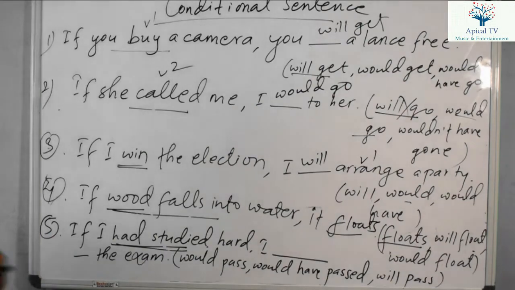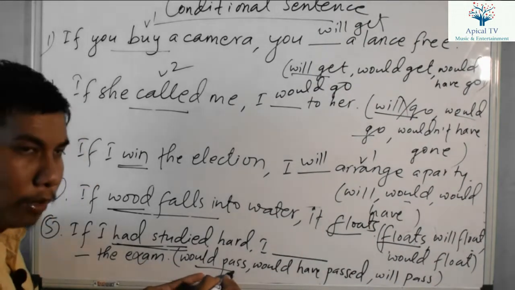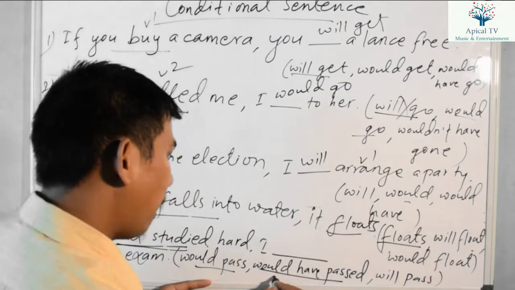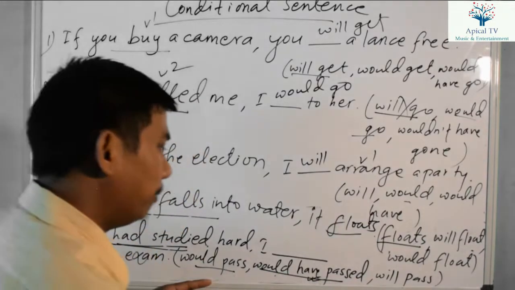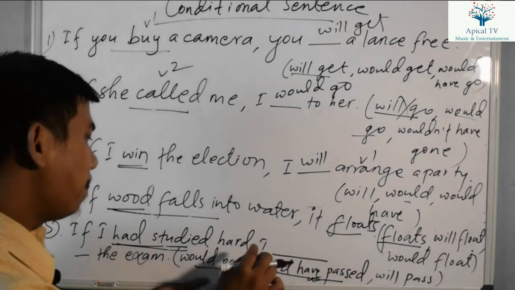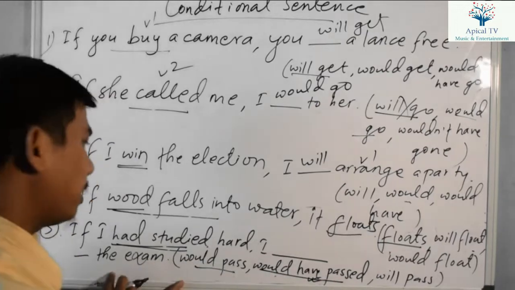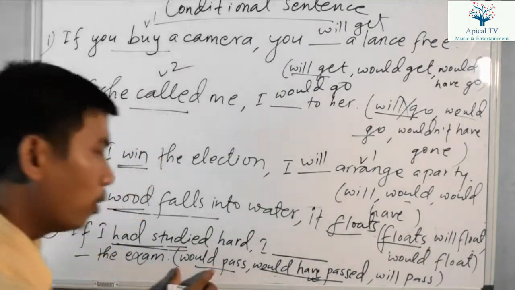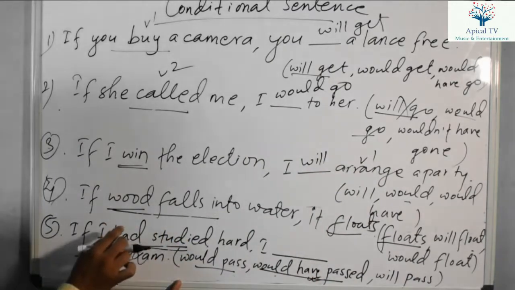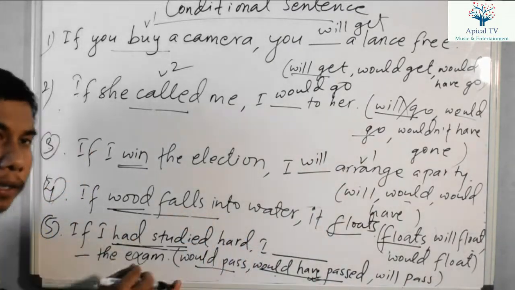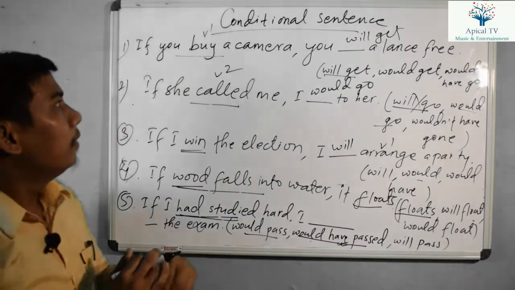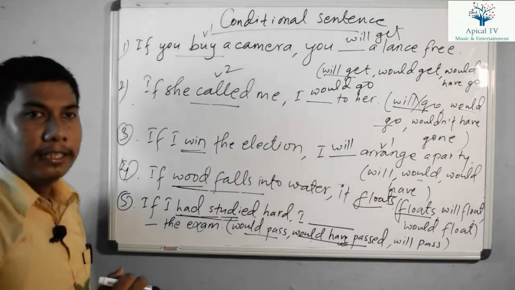Which option is suitable here? Here is only would plus verb 1, there is no have, right? Here is would have plus verb 3, and this option will be the right option for this sentence. If I had studied hard, I would have passed the exam. Not will plus verb 1, not would plus verb 1. There should be would have plus verb 3 if there is had plus verb 3 in the past perfect tense, and it is referring to the third type of conditional sentence. In this way, we have to solve the exercise related to conditional sentences, right?